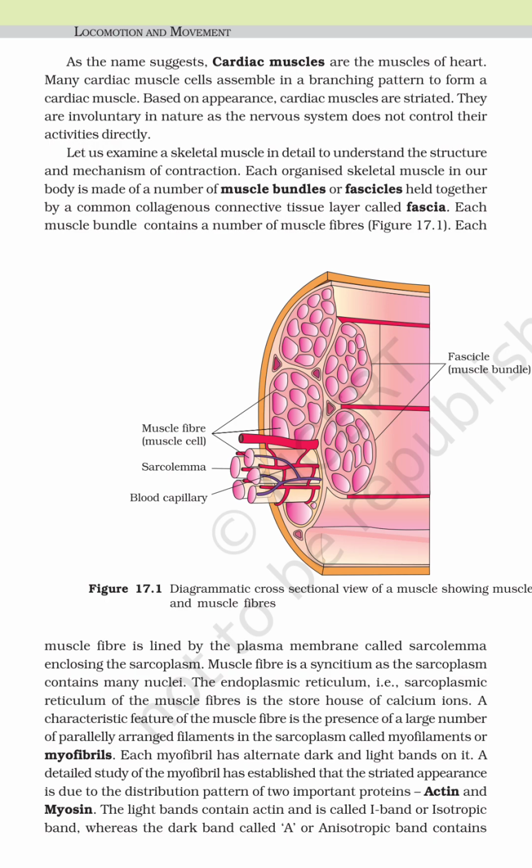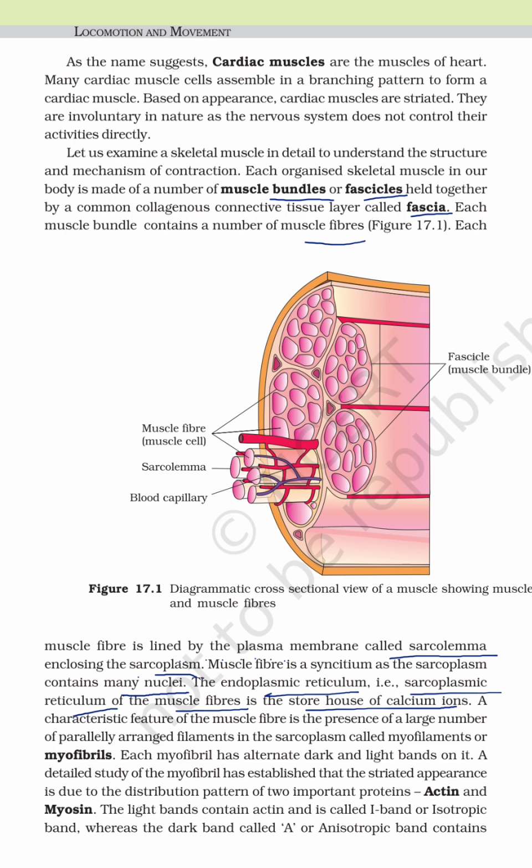Each organised skeletal muscle in our body is made of a number of muscle bundles or fascicles held together by a common collagenous connective tissue layer called fascia. Each muscle bundle contains a number of muscle fibers. Each muscle fiber is lined by a plasma membrane called sarcolemma enclosing the sarcoplasm. The muscle fiber is a syncytium as the sarcoplasm contains many nuclei. The endoplasmic reticulum, that is the sarcoplasmic reticulum of the muscle fiber, is a storehouse of calcium ions.